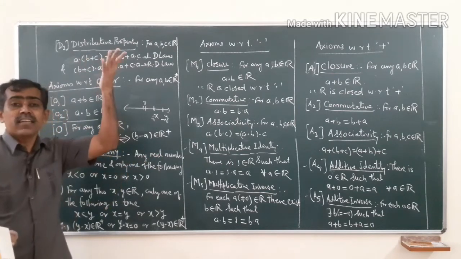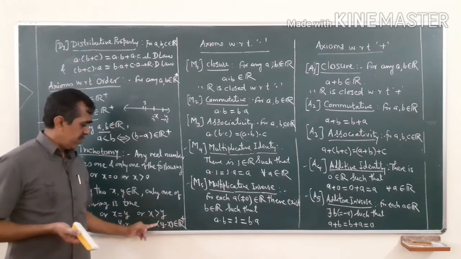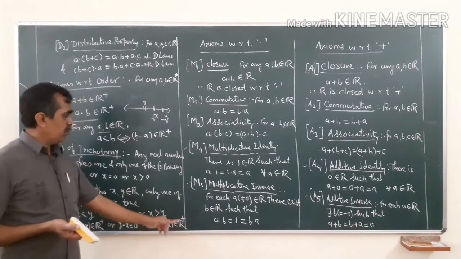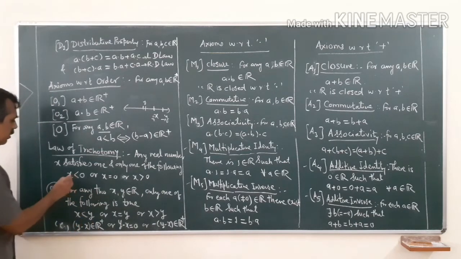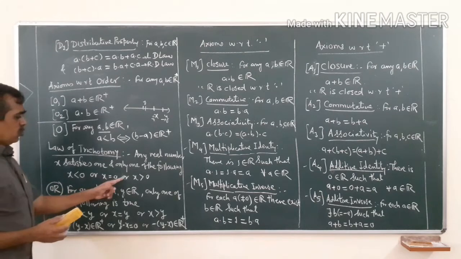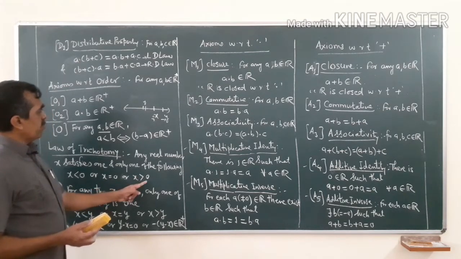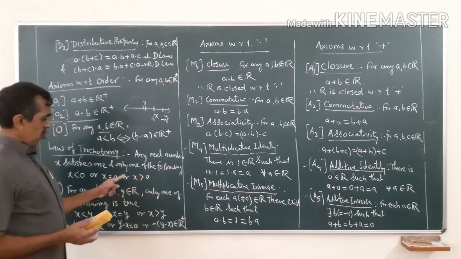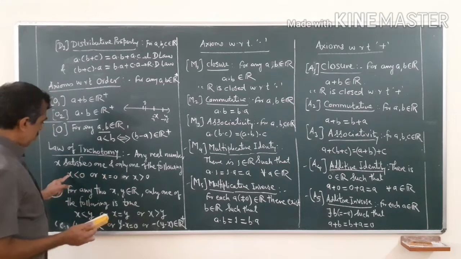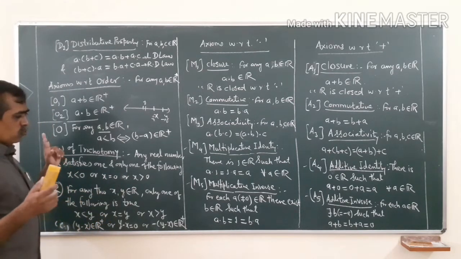So that resulting new real number may be either positive or 0, or its negative will be in R plus. Okay. So this property: x less than 0, x equal to 0 or x greater than 0. X greater than 0 means what? X greater than 0 means x belongs to R plus. X belongs to R plus or x equal to 0, or x less than 0 means minus x greater than 0. So minus x belongs to R plus.